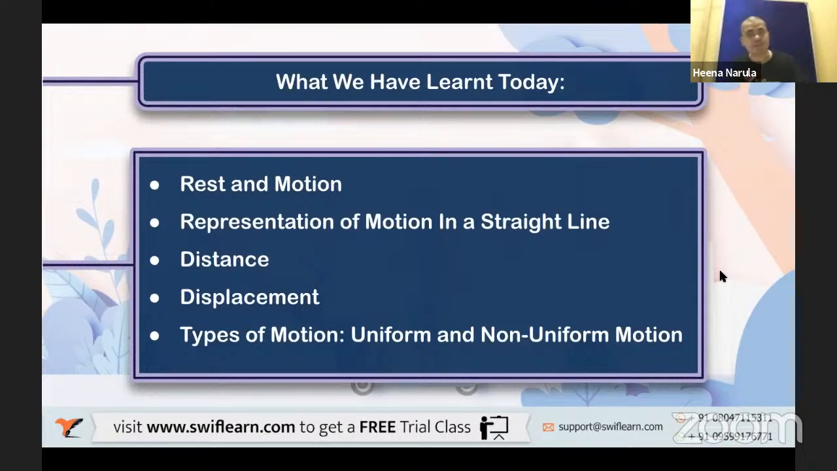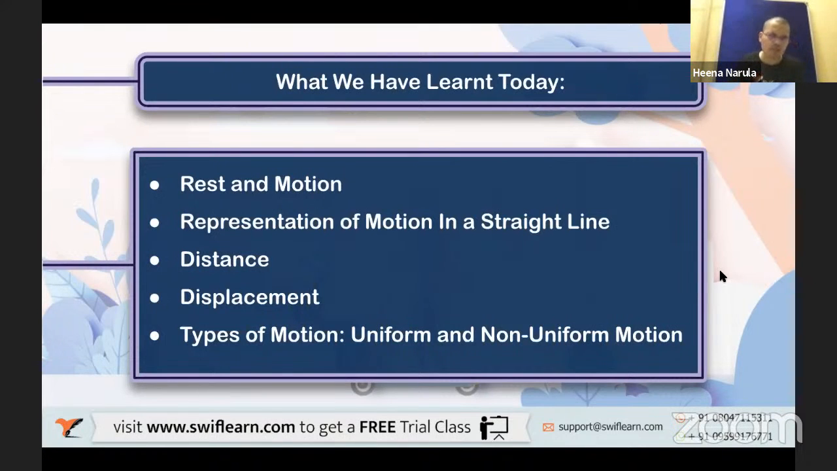Distance. What is the distance? Do you remember that example? The boy wants to go to tuition, so he takes a longer route. First he goes to school, then he goes to tuition. That's a longer distance traveled. How much was that? 40 plus 15, 55 kilometers. So that is distance. Distance is the path traveled by the object from the initial point to the final point.